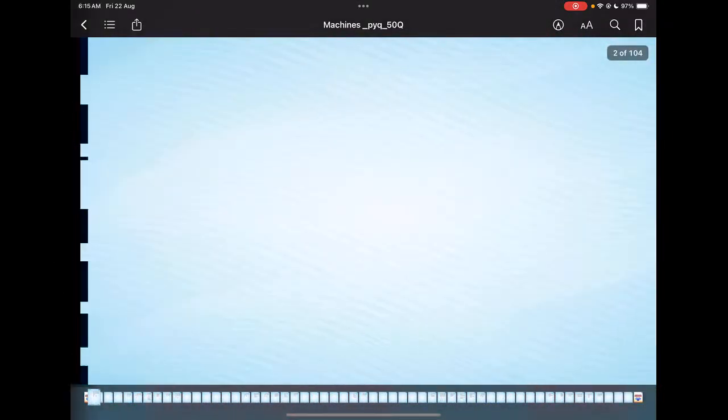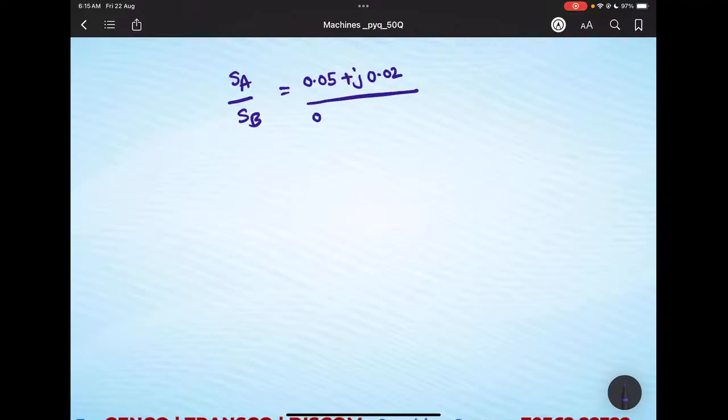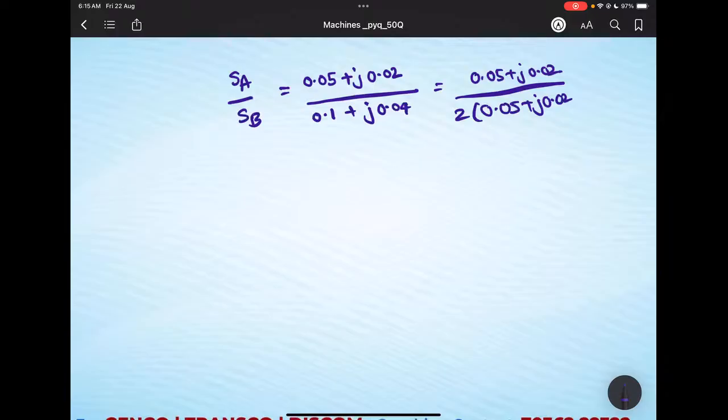So you can write SA by SB is equal to 0.05 plus j 0.02 divided by 0.1 plus j 0.04. The simple thing is we can take 2 as common in the denominator, then it will come 0.05 plus j 0.02.